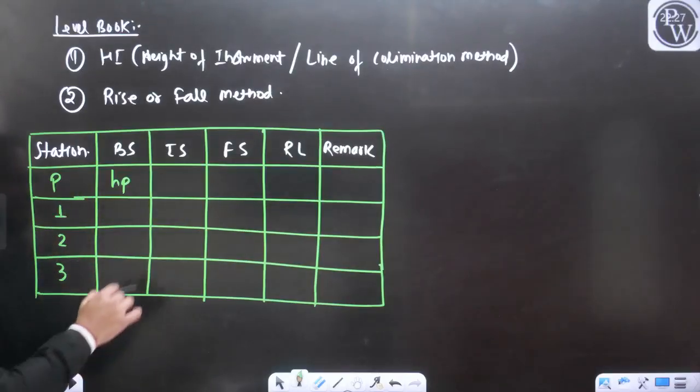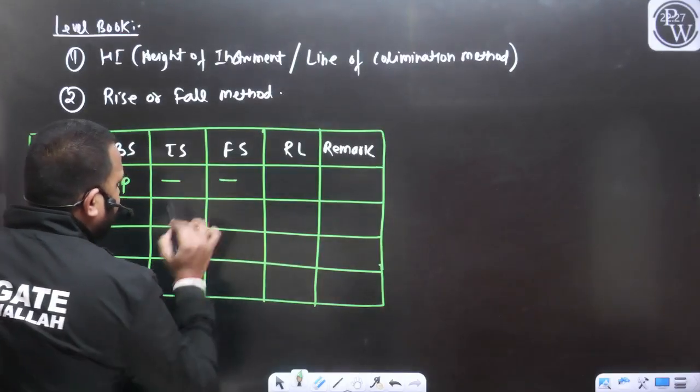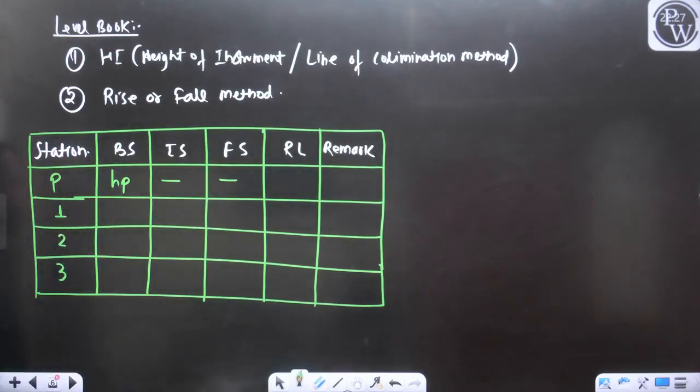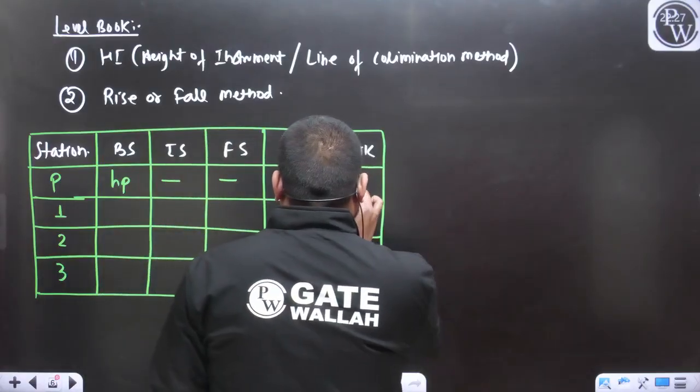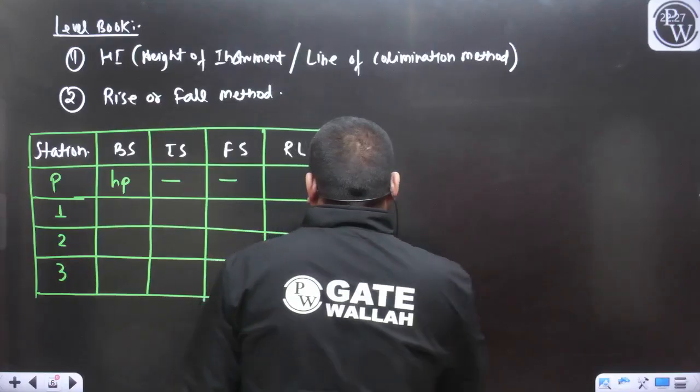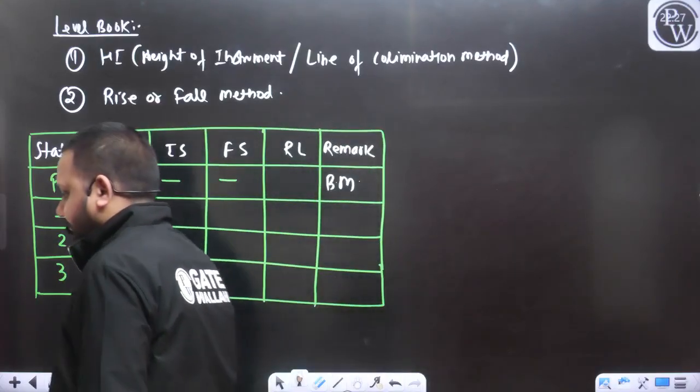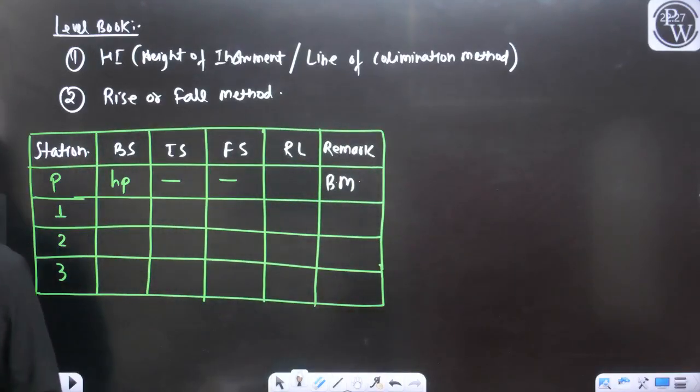So no intermediate side and no fore side on P, because the P point was the benchmark and its elevation was known. So can I write a remark here that point P is the benchmark, yes or no?